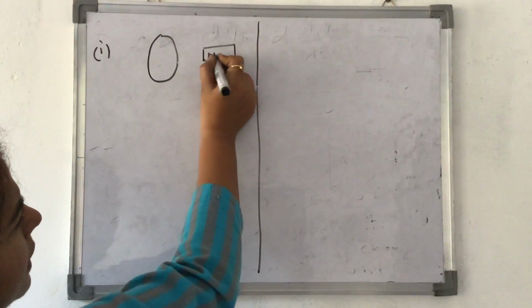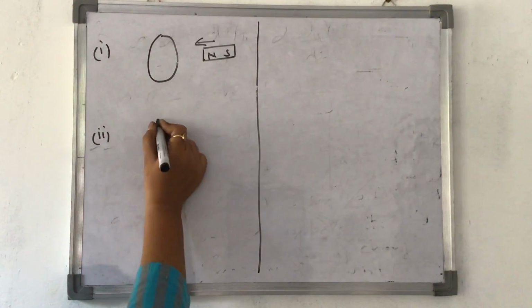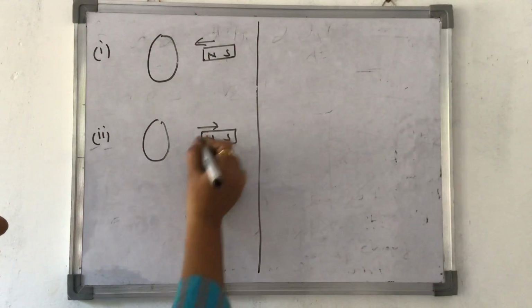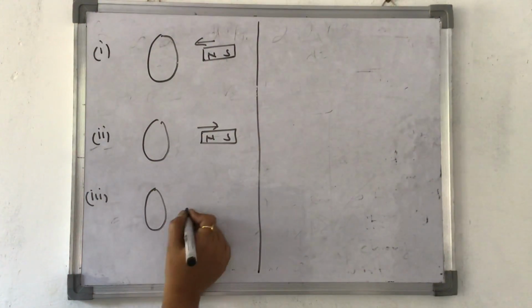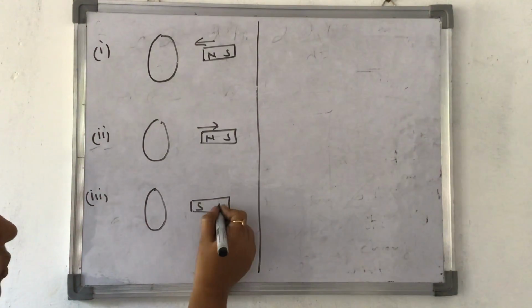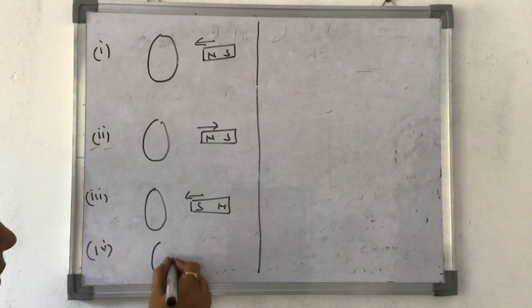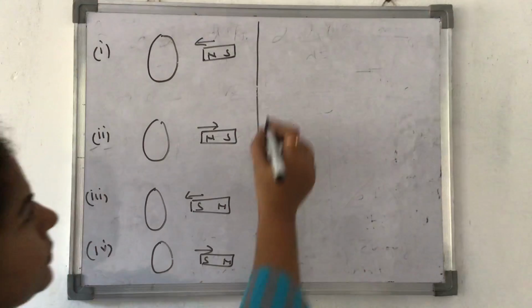Here north pole is coming towards it. Second, north pole is going away from it. Third, south pole is coming towards it. Fourth, south pole is going away from it.